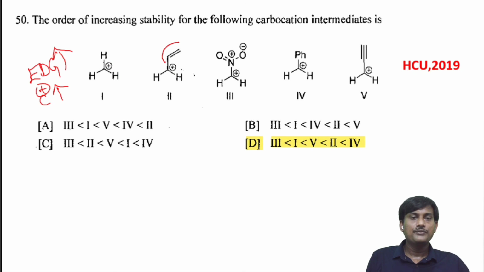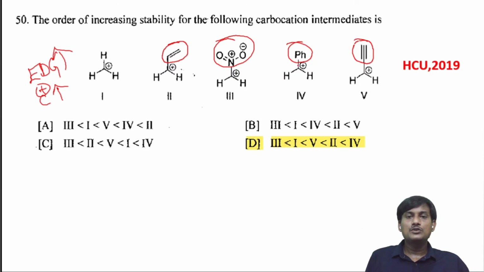Here you have alkynyl group, nitro group electron withdrawing, and phenyl group, and also you have alkyl group. Here the phenyl group, there is a conjugation of pi bonds in the phenyl group with the positively charged carbon. This one is more stable, and the next one, this is the most stable here.